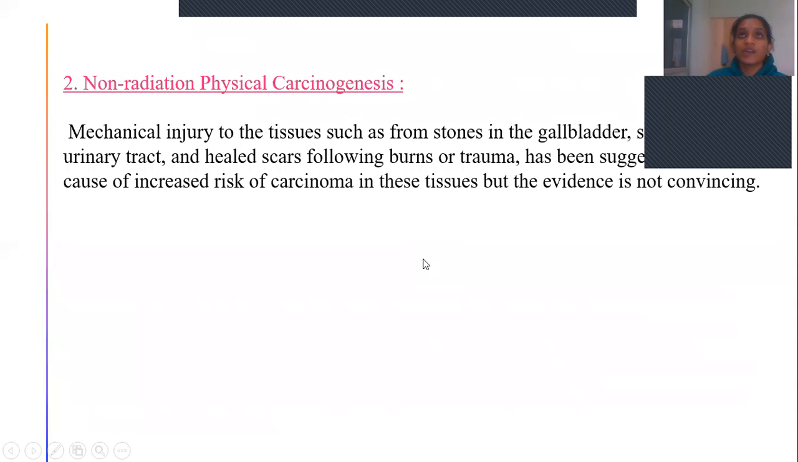So with this, we have completed the pathogenesis of carcinogenesis, the pathogenesis of cancer. There is another small topic, viral carcinogenesis, that we'll be discussing in the next class. So this is all about physical carcinogenesis and chemical carcinogenesis.